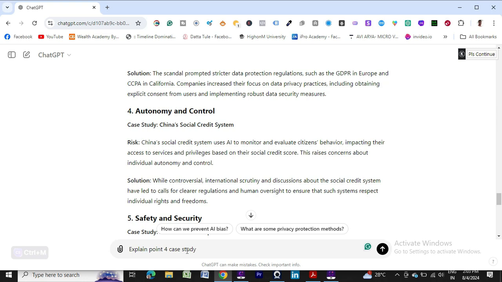I am not doing it here, but you can do it that way if you want more information about a particular point of that article.